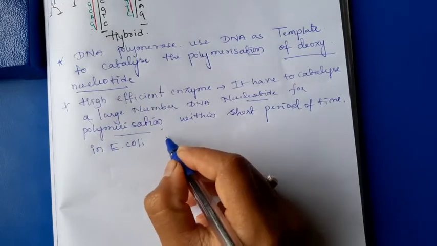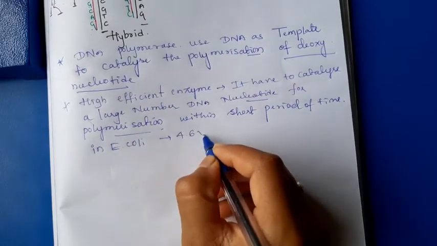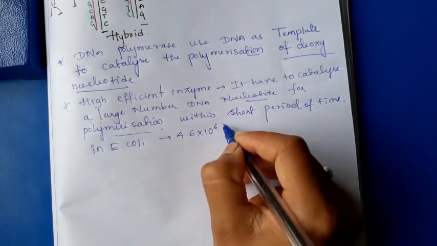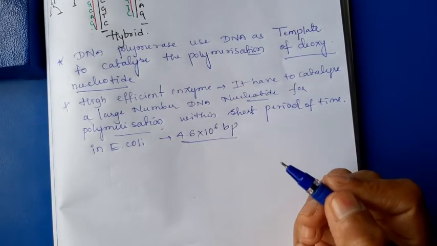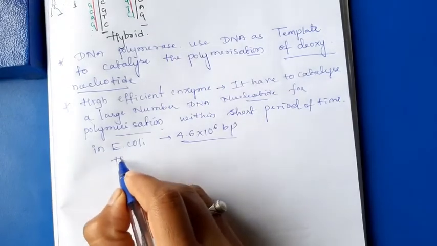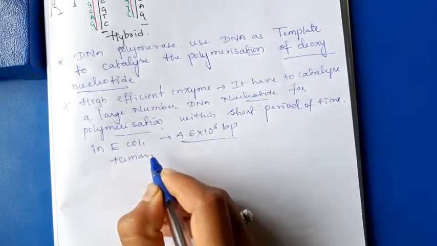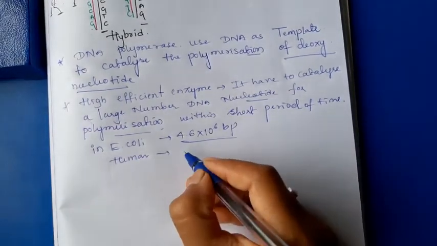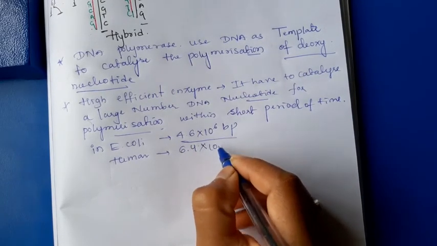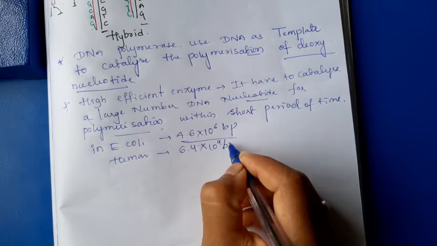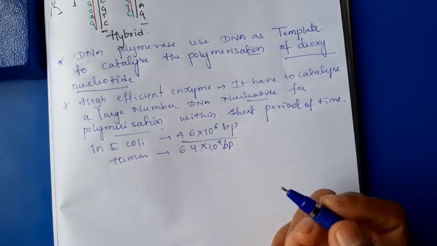there are 4.6 into 10 raised to 6 base pairs of DNA present, and in humans 6.4 into 10 raised to 9 base pairs are present.